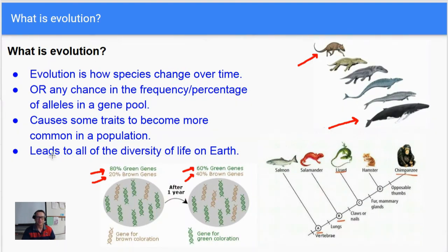And evolution is what leads to all the diversity of life on Earth, all the different plants, all the different animals, birds, fish, monkeys, snakes, all that.